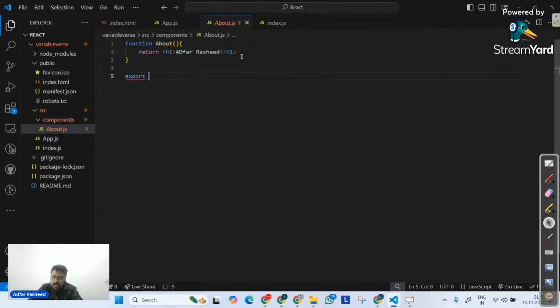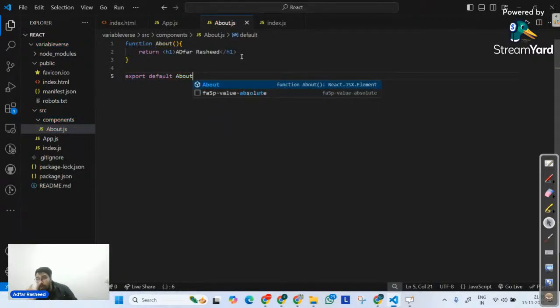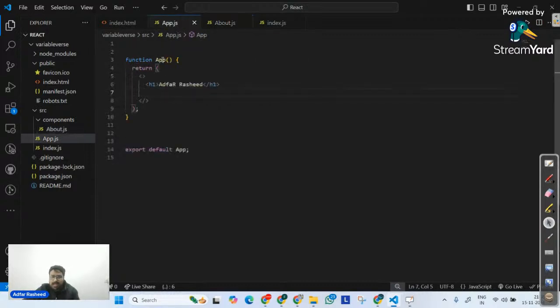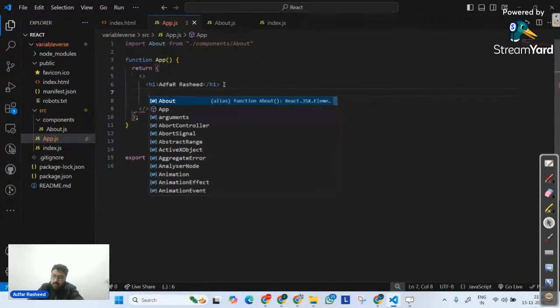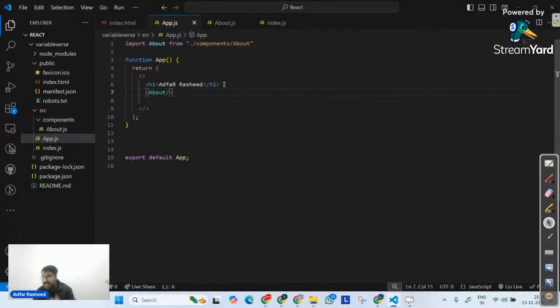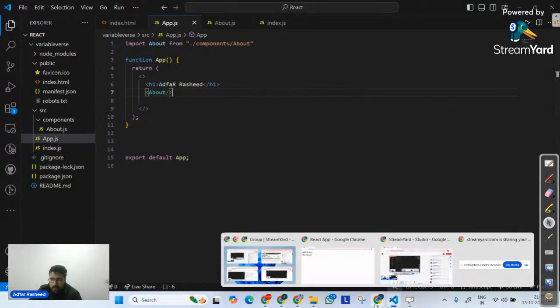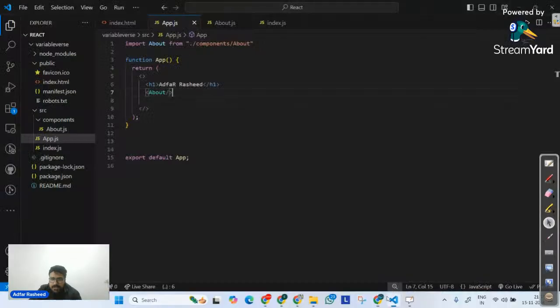But today I will simply say export default About. This default has a special meaning to it. What export default means, I will tell you in the next class. As of now, simply understand I am exporting it so that it can be imported anywhere. So I will import the About function from the path, inside components. There's a file called About, and now I can call this About wherever I want. Which means when we define different functions in different files, you must export and import them. If you do not export and import them, it's not going to work. So import export is very mandatory. Now if I go to the output, you can clearly see the about page is still there. Although, have I displayed Adfar Rashid in both?